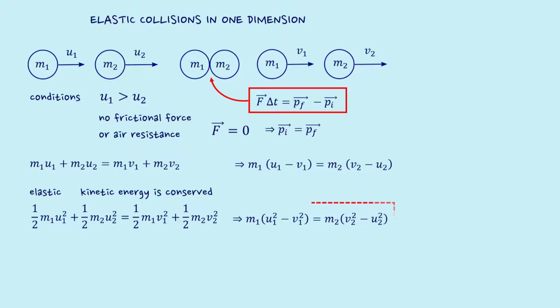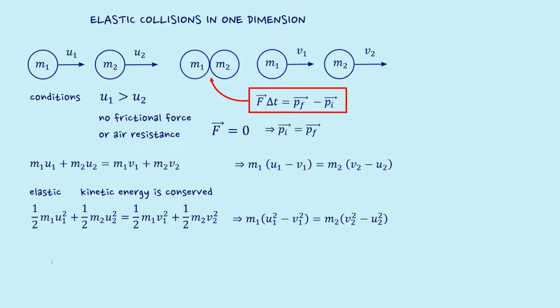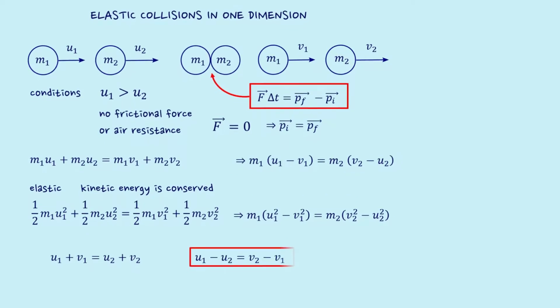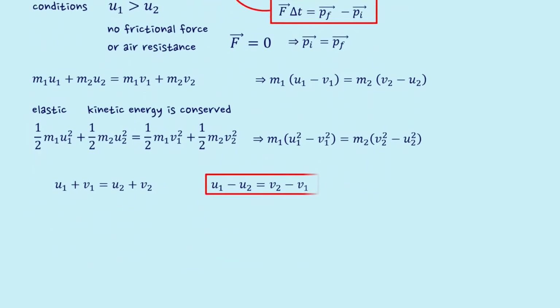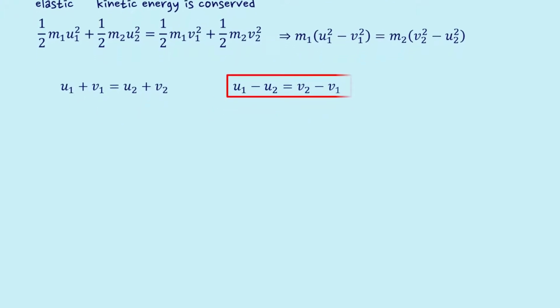Now if we divide the second equation by the first equation, we obtain a very straightforward relation, that is u1 - u2 = v2 - v1. Thus, for a perfectly elastic collision in one dimension, the relative velocity of approach should be equal to the relative velocity of separation.